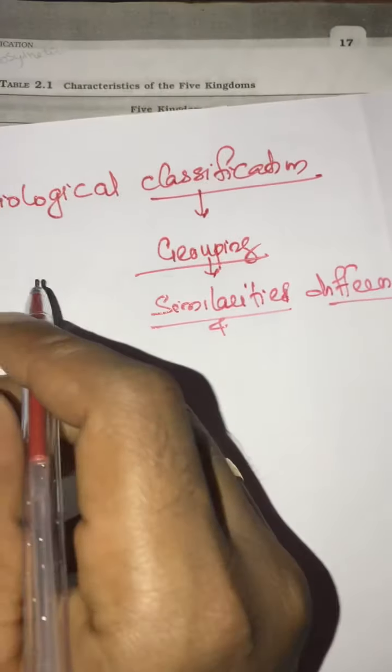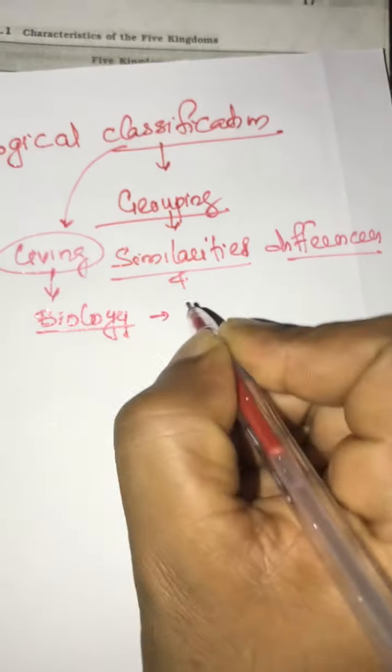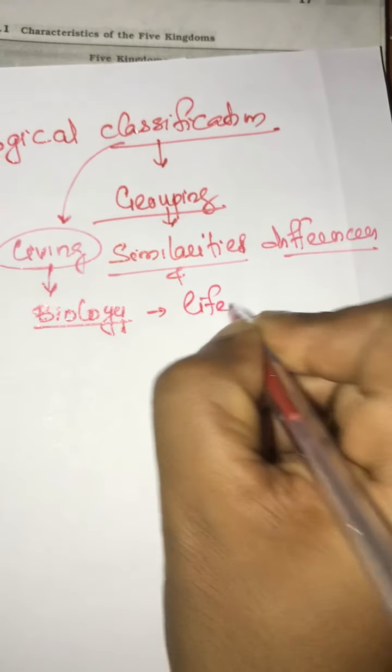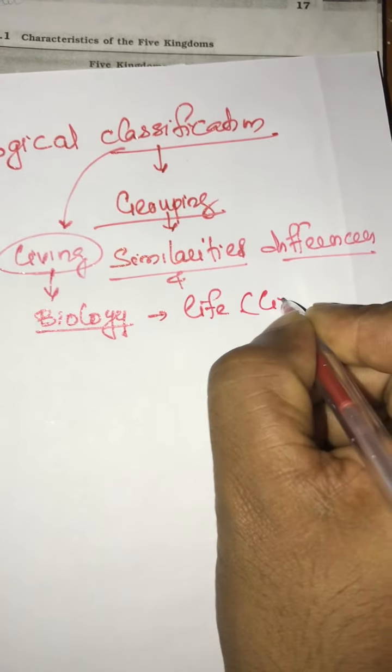Every group of organisms needs a specific system of classification. Here we classify living things, so it is called biological classification. Biology is the study about life or living things.